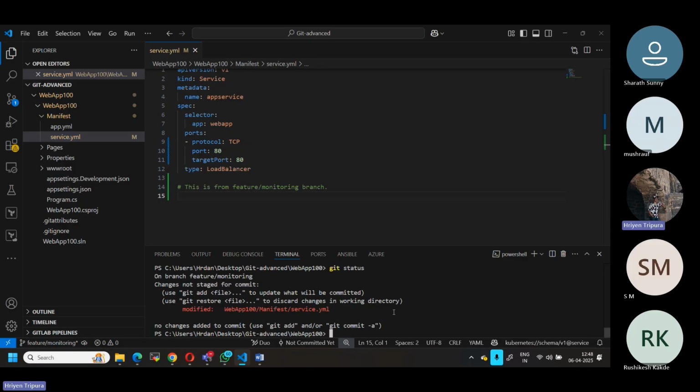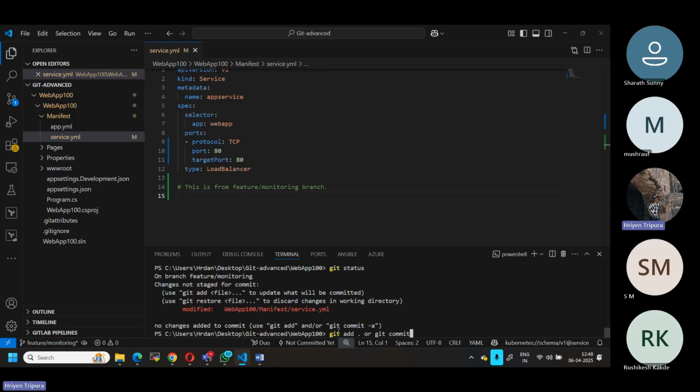As I told you yesterday also, when I committed, there are two commands. One is git add, where I can mention the file name, and then git commit.